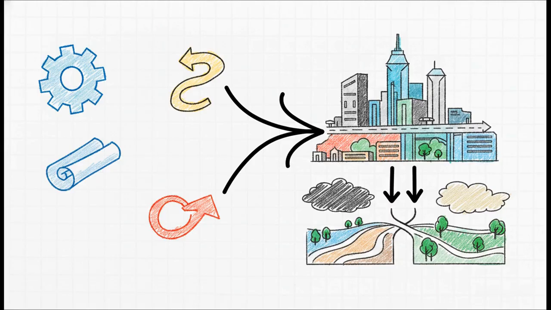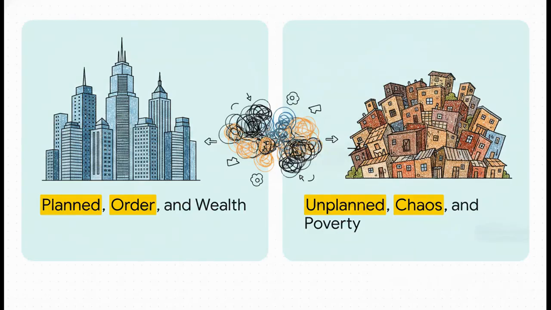Historically, this blending process has been the exact mechanism used to negotiate the extreme opposites that are constantly fighting for space within city boundaries. We see this constant negotiation playing out in what we call urban binaries. Think about it. Planned versus unplanned. Order versus chaos, wealth versus poverty, efficiency versus waste. These opposing forces are constantly at play, pulling at our urban fabrics. But, and this is key, they don't have distinct margins. There's no neat little line separating them. Instead, they're in this constant, ongoing dialogue with each other. And right between these binaries is a space for continued negotiation. Honestly, the multiplicity they create is exactly what gives our modern cities their totally unique textures and forms.